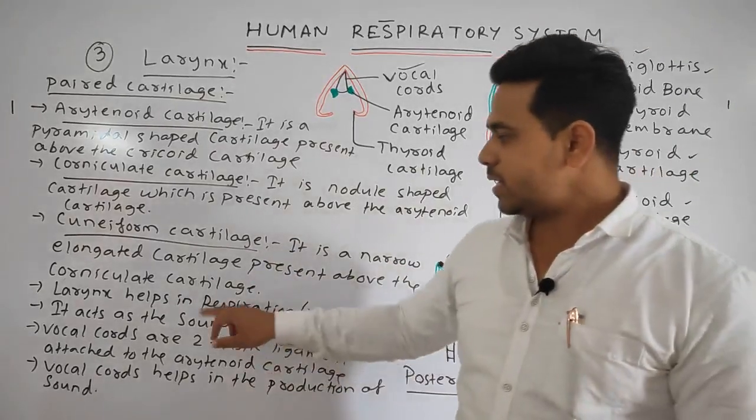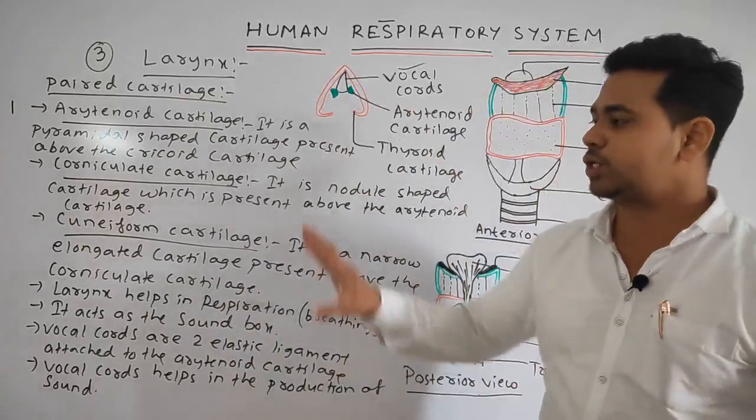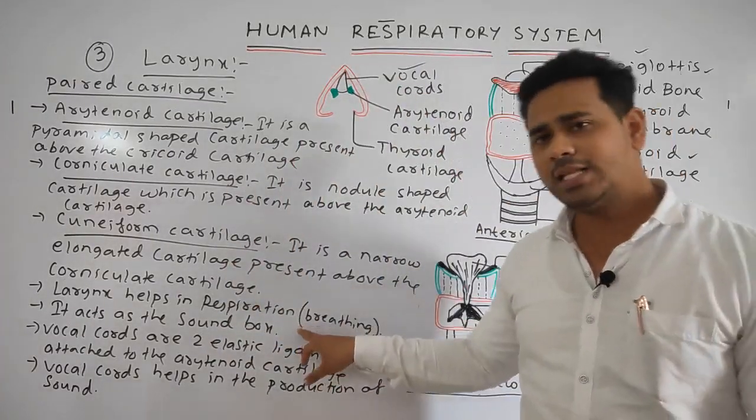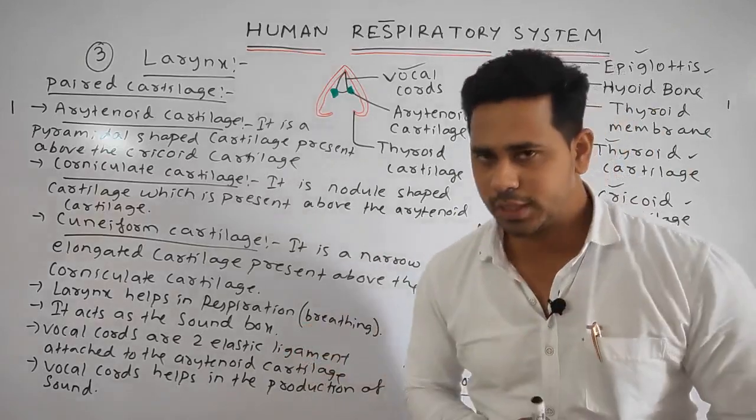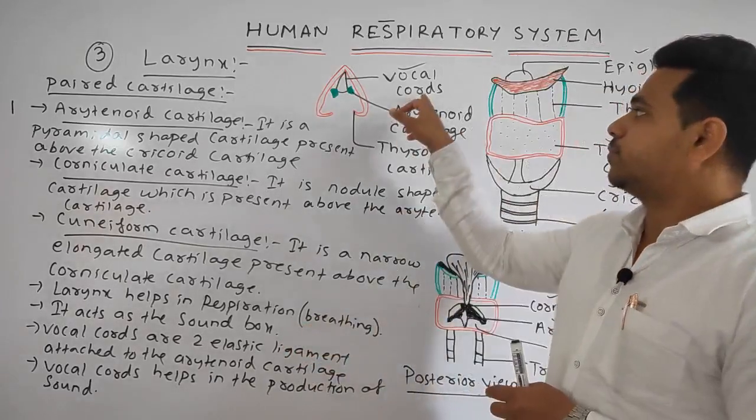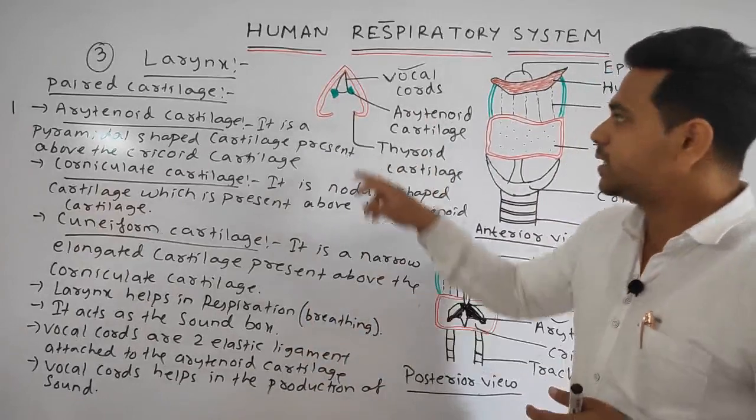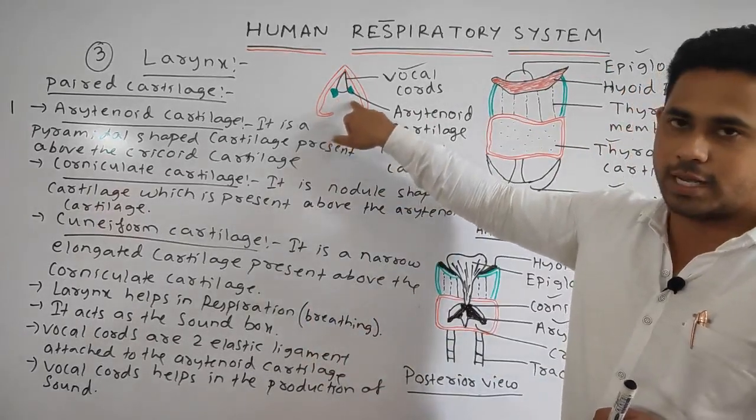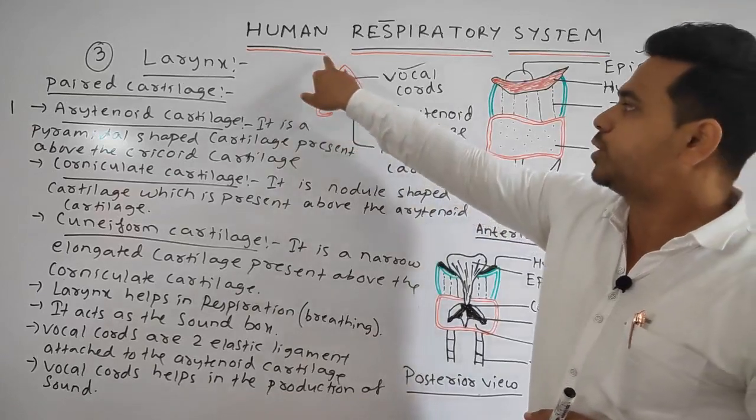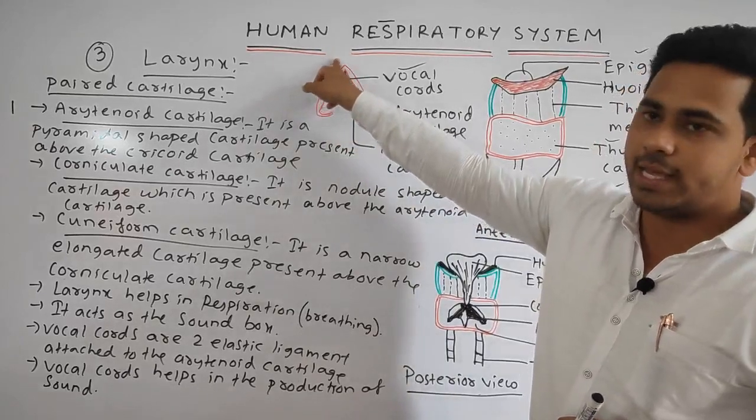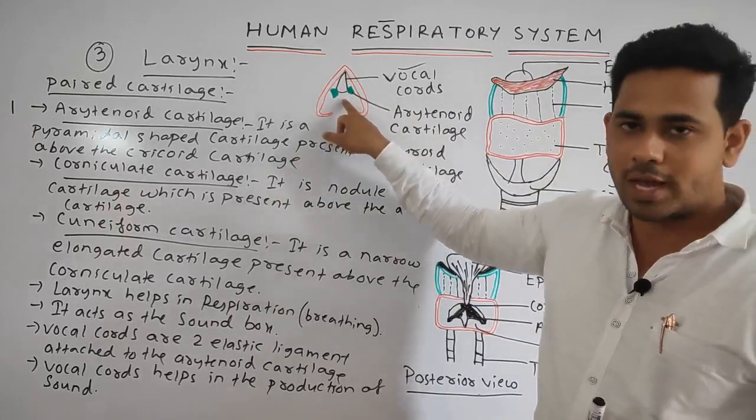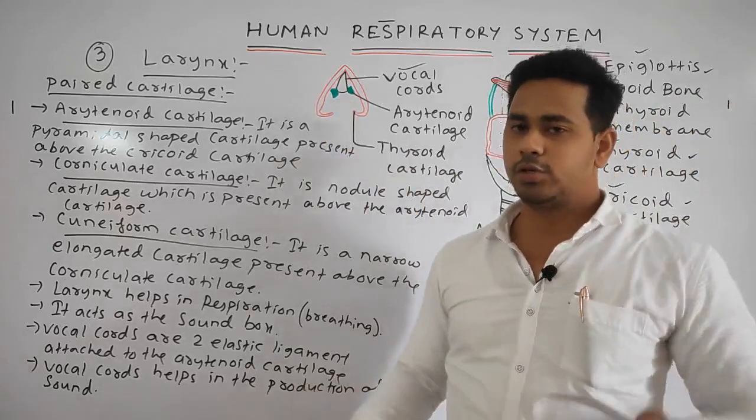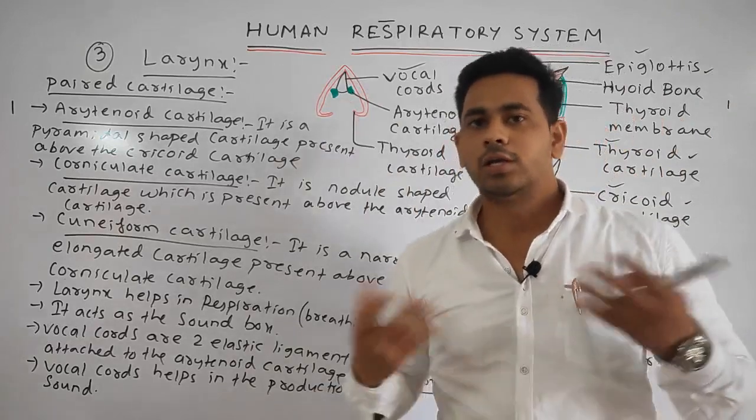Okay, next is the larynx. Its function is that it helps in respiration or the breathing process. It acts as the sound box, meaning it helps in producing sound due to the presence of the vocal cords. What are the vocal cords? These are two elastic ligaments that are attached to the arytenoid cartilage, which extend from the posterior region of the thyroid cartilage up to the vocal process of the arytenoid cartilage, and the main function of the vocal cords is sound production.